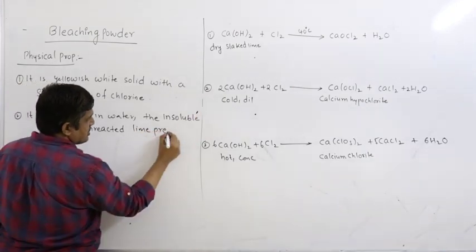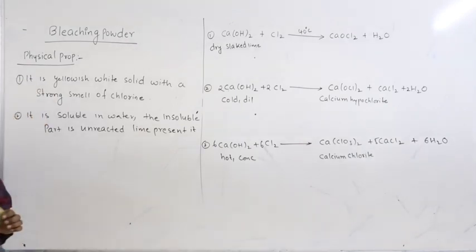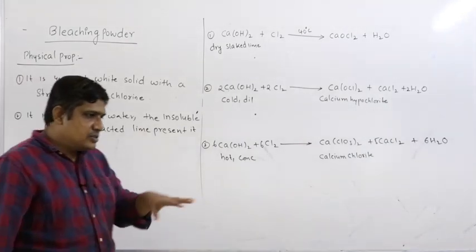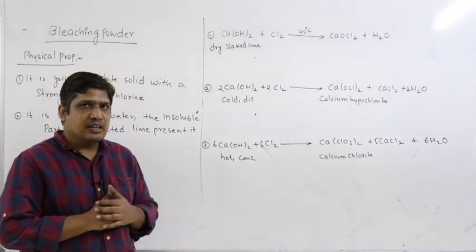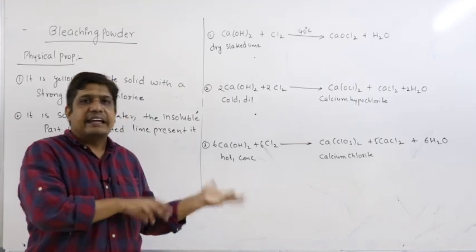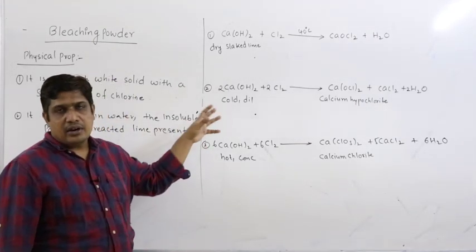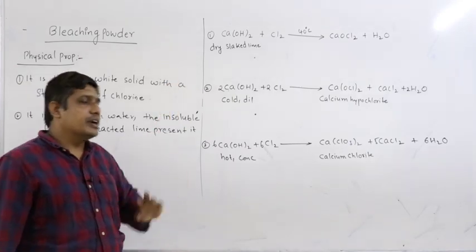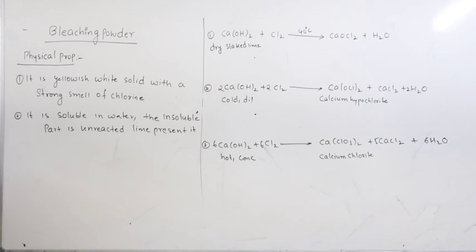The calcium hydroxide that remains unreacted stays insoluble. So whatever bleaching powder I take, if I dissolve it, it will dissolve, but there will be some undissolved part. That undissolved part is basically the reactant itself. That means in this reaction, all the calcium hydroxide may not be completely converted into the final product, so you may have unreacted reactant.